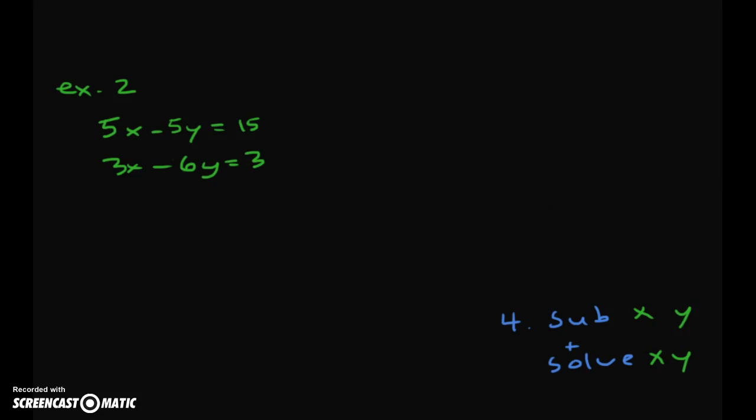So let's go ahead and go over this second example. So here we have 5 and 3. We've got negative 5 and negative 6. Let's go ahead and eliminate x. So we're going to multiply by x again, mainly because it's the easiest one to multiply by because the numbers are smaller. So we'll multiply this